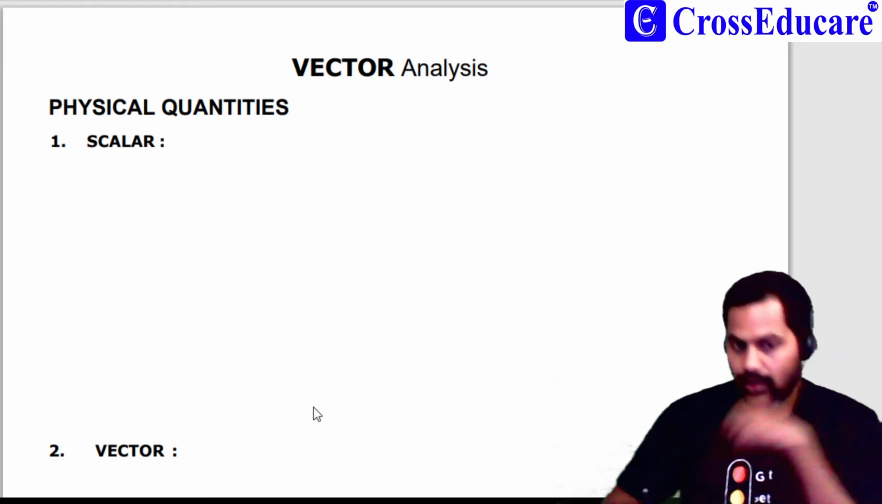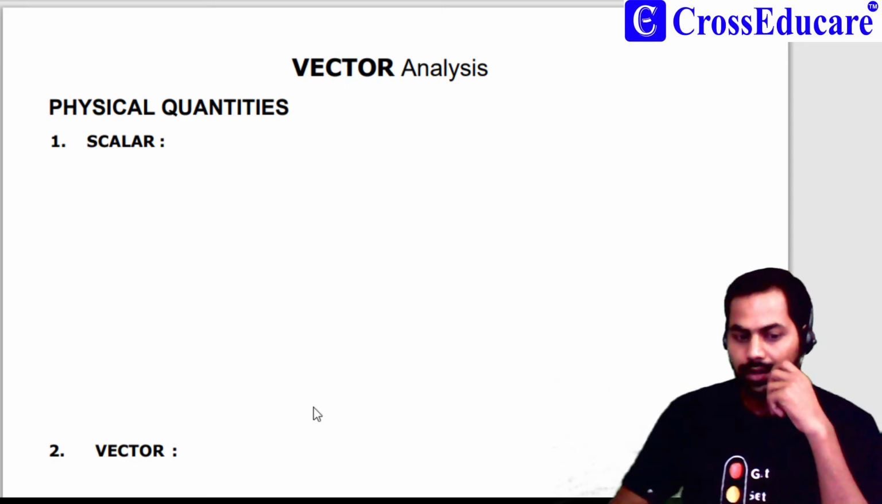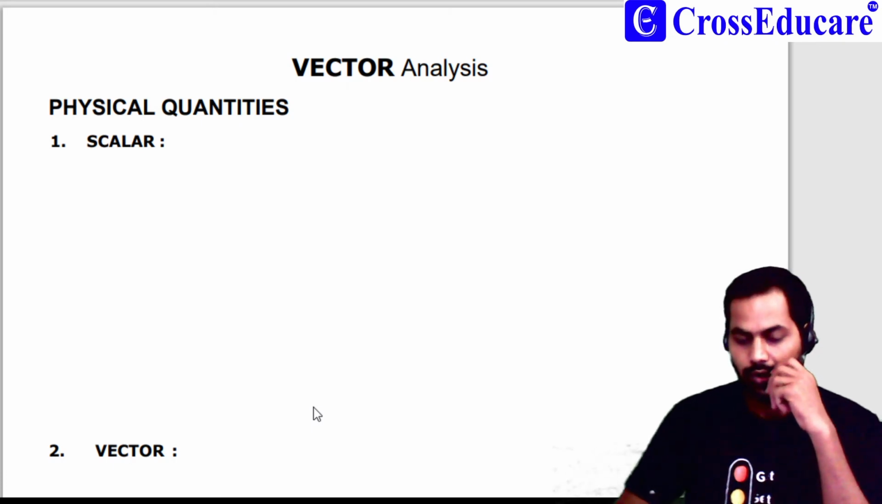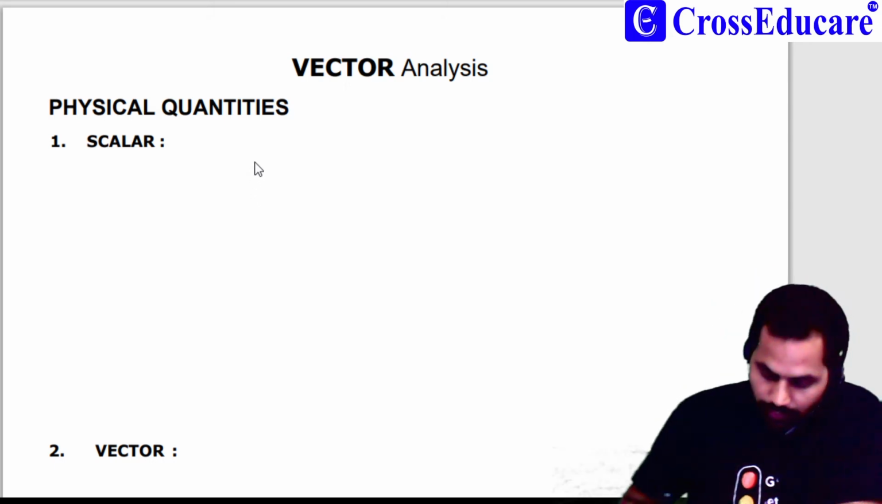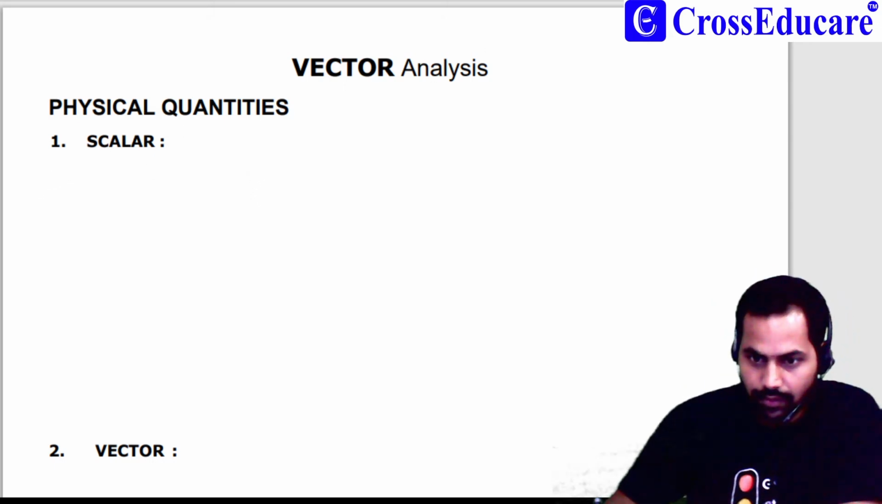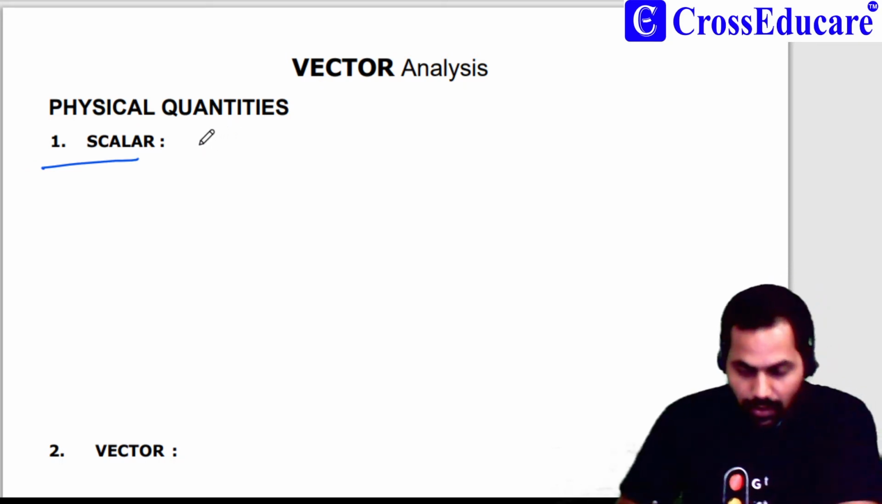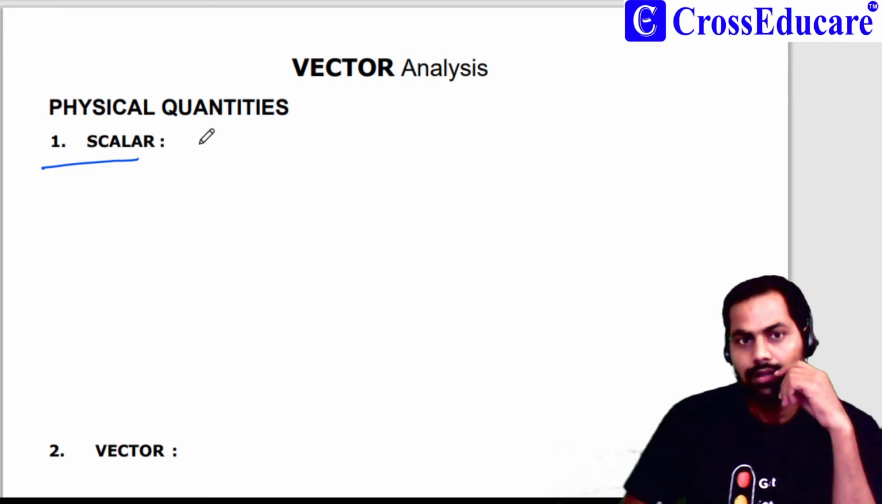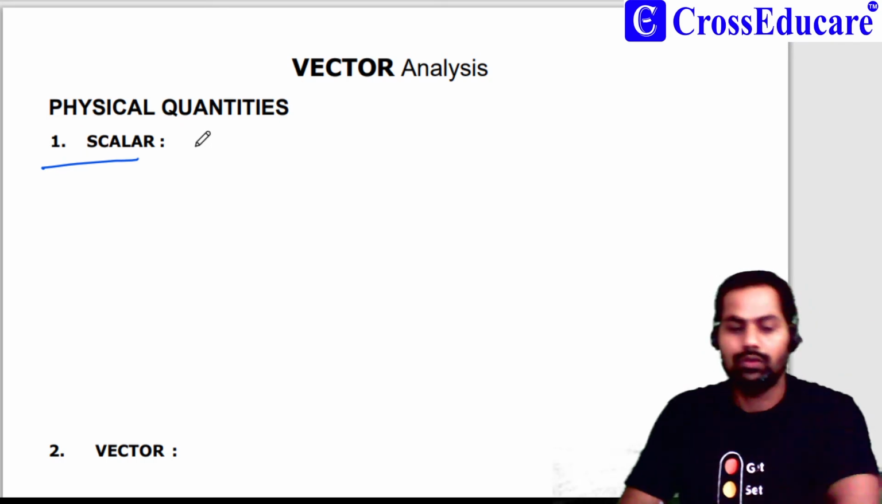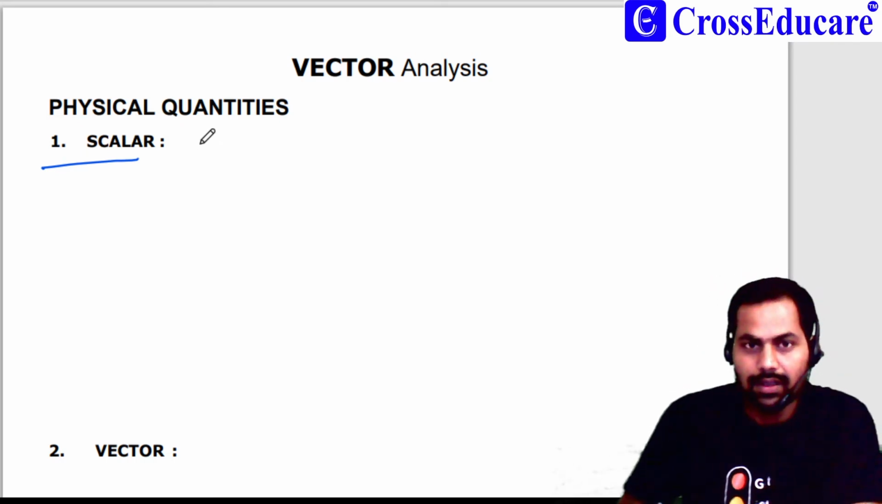Hello student, today I am going to discuss vector analysis. So generally physical quantities are of two types, one is scalar and the other is vector. Now what is scalar? Only those physical quantities which have magnitude. Sometimes it can have direction also, but generally scalar quantities are those physical quantities which have magnitude.